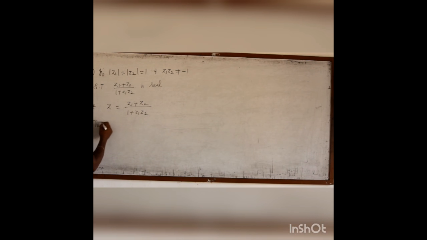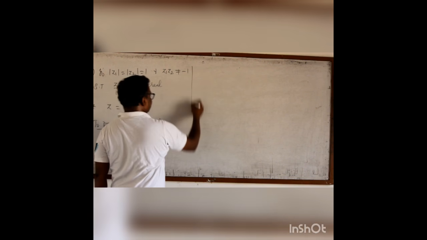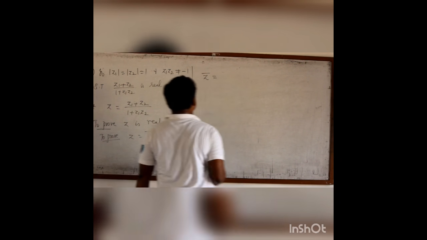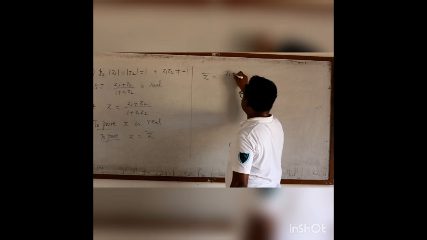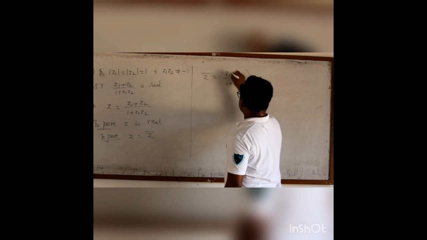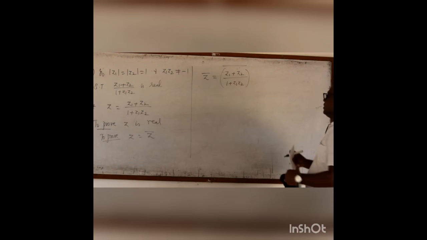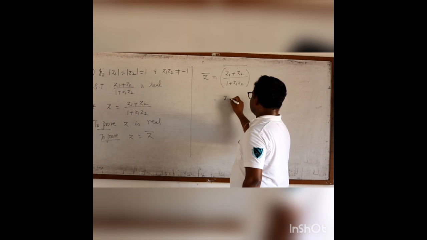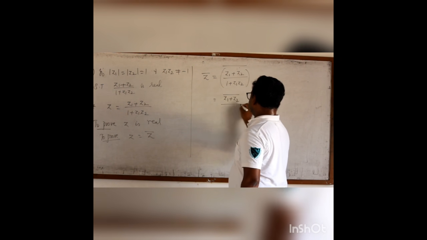Now, what am I going to prove? To prove Z is real. For that, what we are going to prove? To prove Z equal to Z bar. If I prove Z equal to Z bar, then it is completely real. So let me find what is Z bar. Then it is the bar of (Z1 plus Z2) by (1 plus Z1 Z2). This is the bar of (Z1 plus Z2) by the conjugate of (1 plus Z1 Z2).